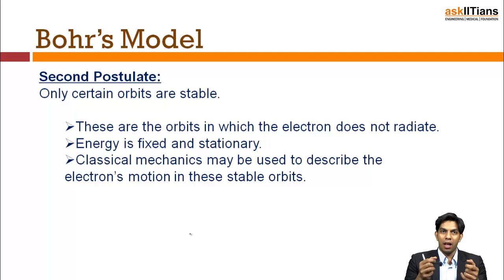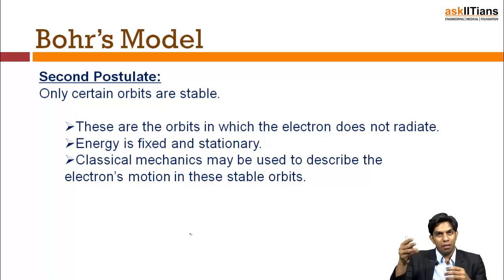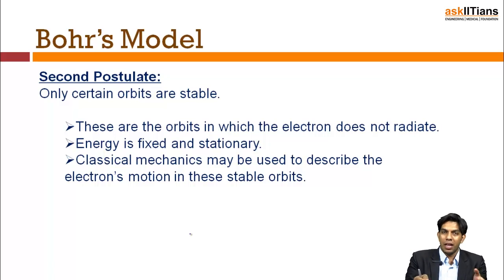So the orbits are, or let's say it's the region in which the electrons, when they are moving in the orbit, don't radiate energy. It's as simple as that. He said this is a valid reason. That is, it's like conclusion through negation. If I know this is happening, it means this is not happening. That's how he actually arrived at the second postulate. That is, the electron is not radiating energy while moving in the orbit.